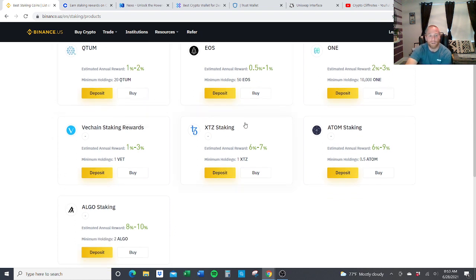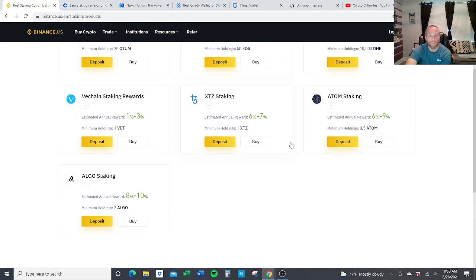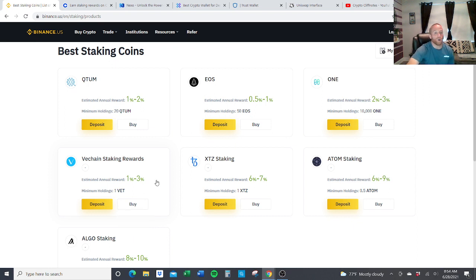If you have VeChain, look, it's not even paying too much. You got 1 to 3%. Look, Atom up to 9%, Algo up to 10%. Depending on what asset you have, or if you even wanted to purchase that asset strictly for staking, that would be an opportunity for you to create this passive income. Rather than have your tokens just sit on an exchange or in a wallet, why not have them create some money for you or add to your assets?